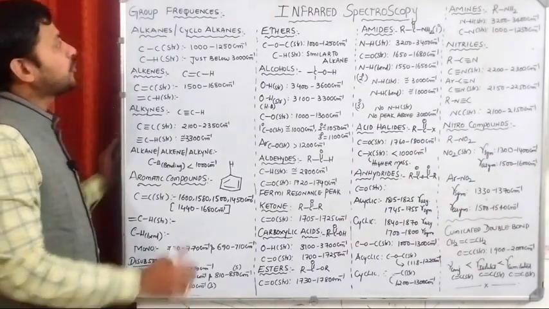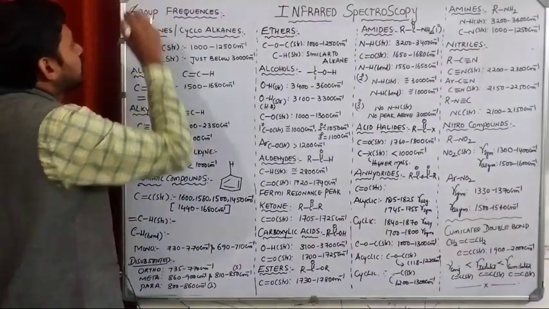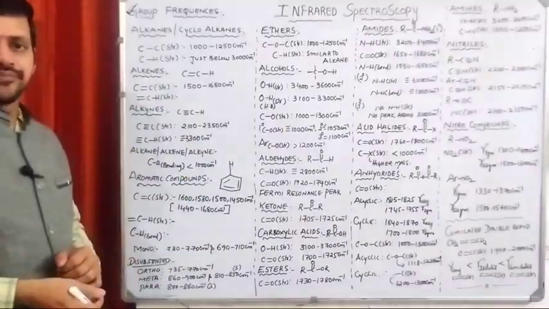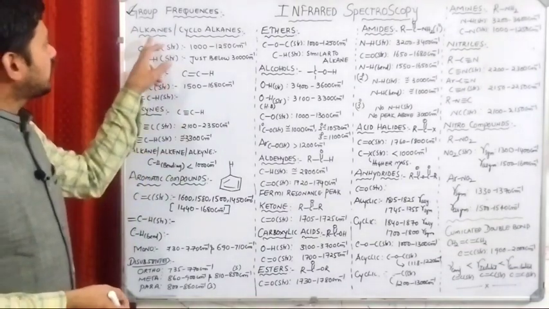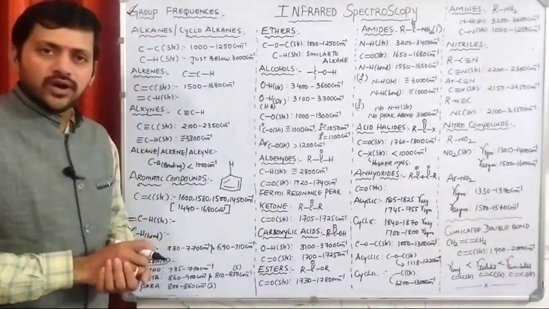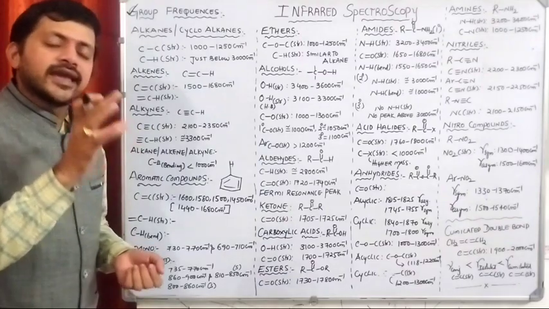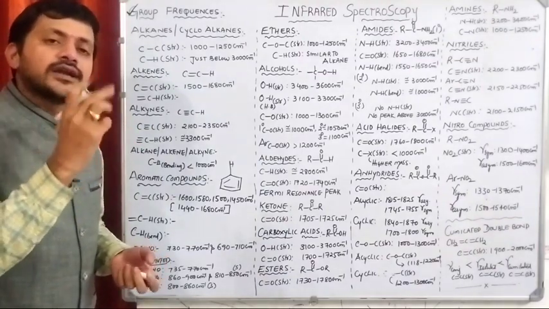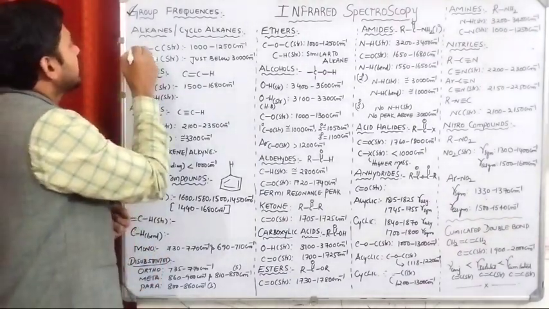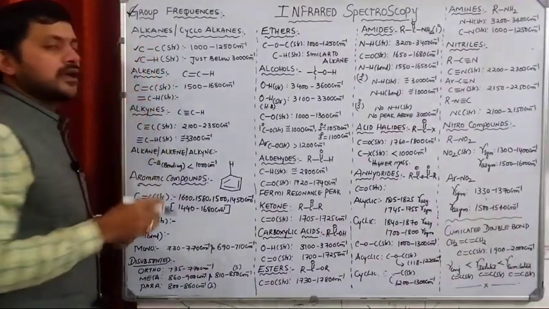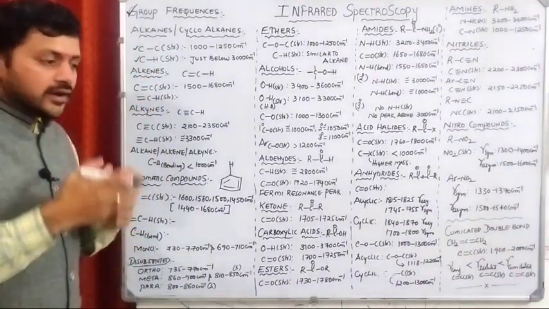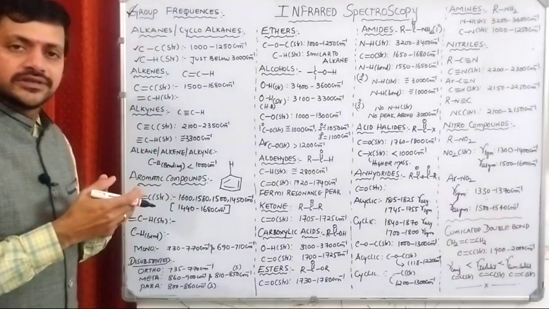Let's discuss the next topic, the group frequencies of organic compounds. The first type of compounds are what? Alkanes and cycloalkanes. So in alkanes and cycloalkanes, what kind of bonds are we observing? Carbon-carbon bond and carbon-hydrogen bond. Right? We already had a discussion in the previous video.